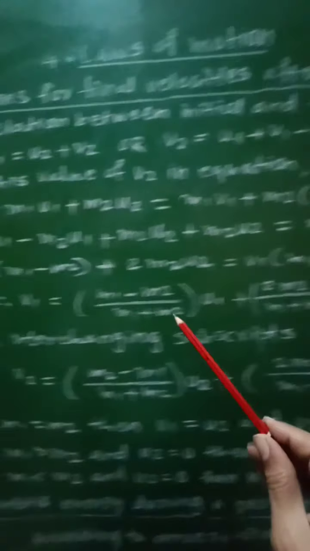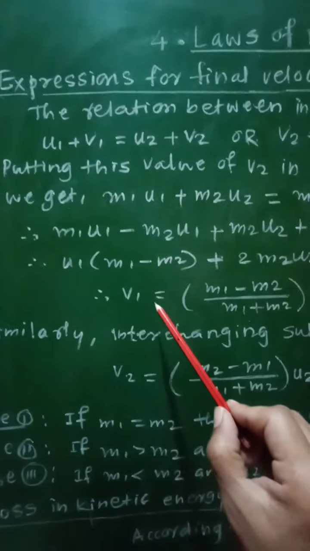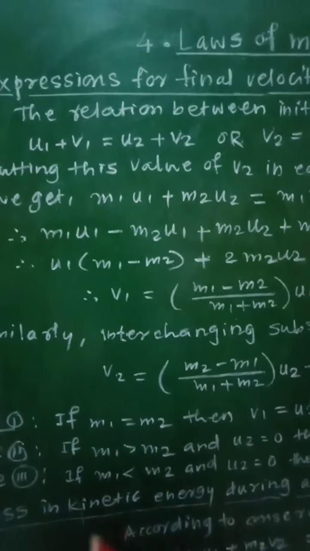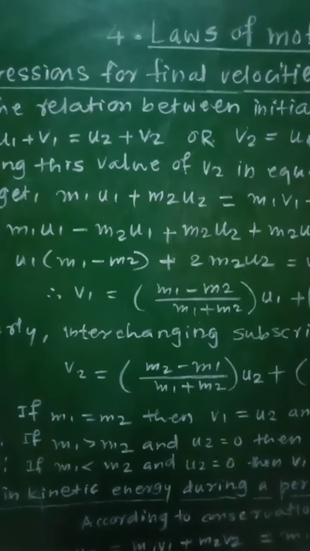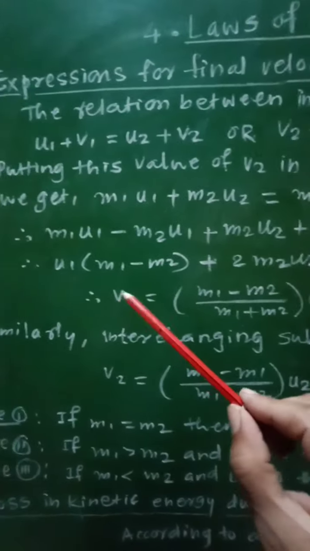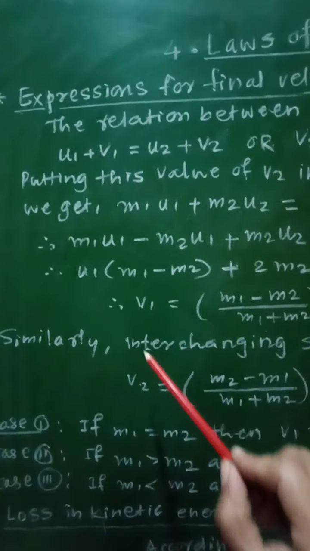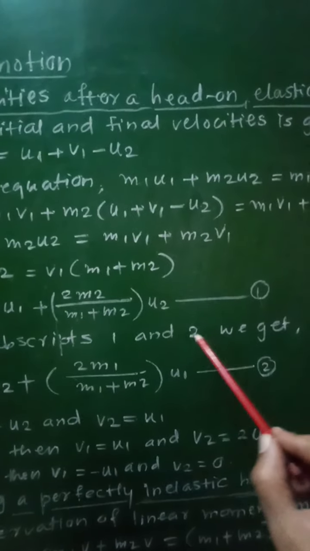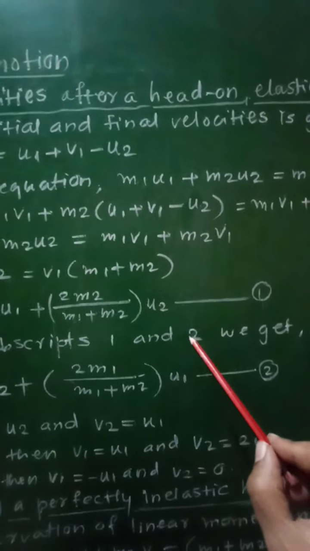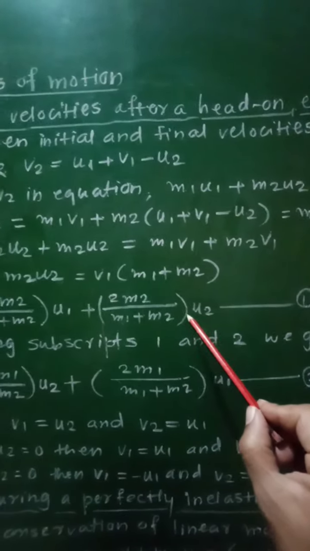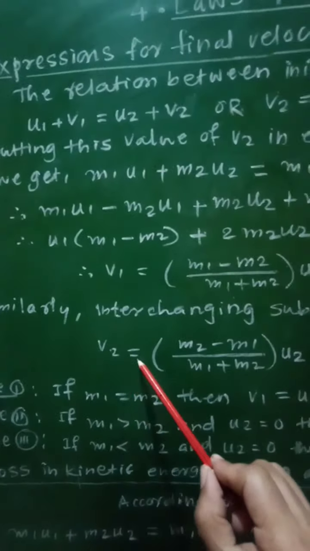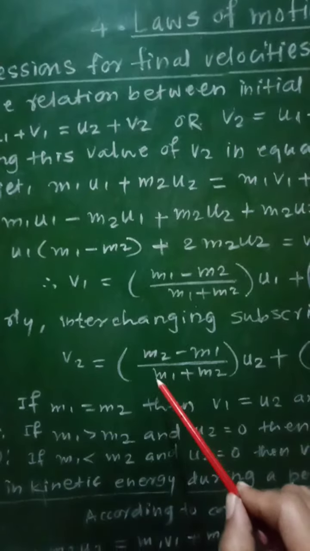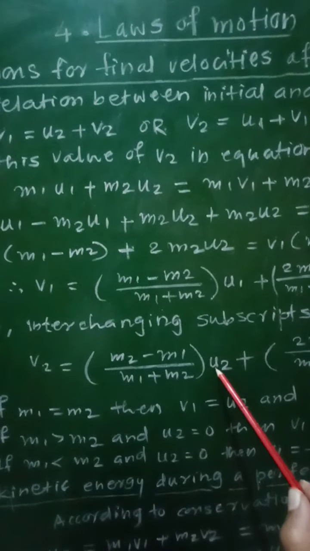Similarly, if we interchange the subscripts, that is 1 by 2 and 2 by 1, in case of m1, m2 as well as u1, u2 as well as v1, v2, then v2 will be written with 1 replaced by 2. So interchanging the subscripts 1 and 2, that means in place of 1 we write 2 and in place of 2 we write 1 in equation number 1, and therefore we get v2 equal to m2 minus m1 upon m1 plus m2 into u2.